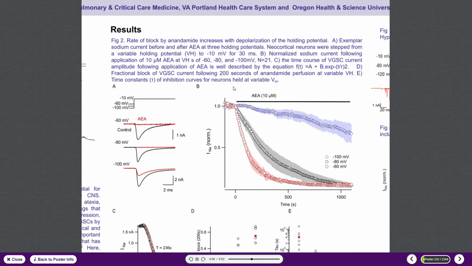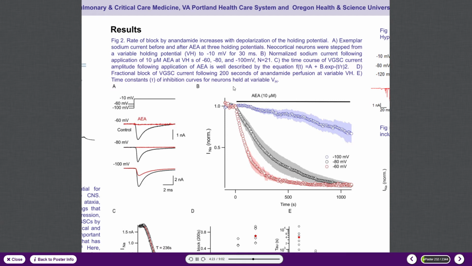Part B is a diary plot describing how anandamide inhibition of sodium currents occurs over time, with the take-home point being that it occurs much slower at a holding potential of negative 100 than it does at one of negative 60.